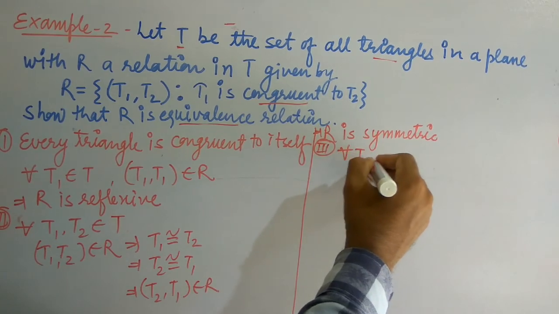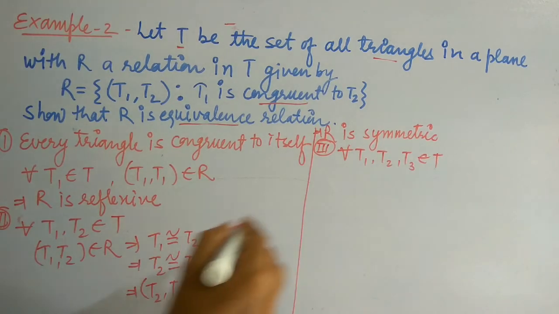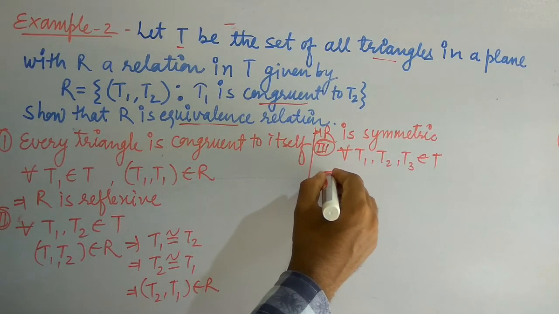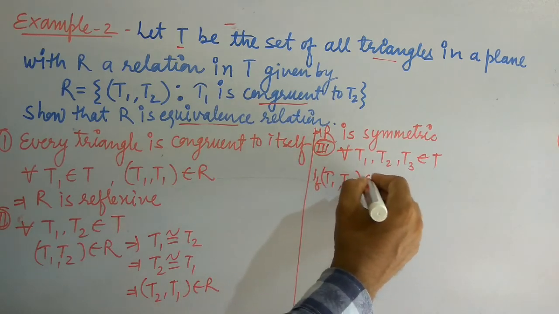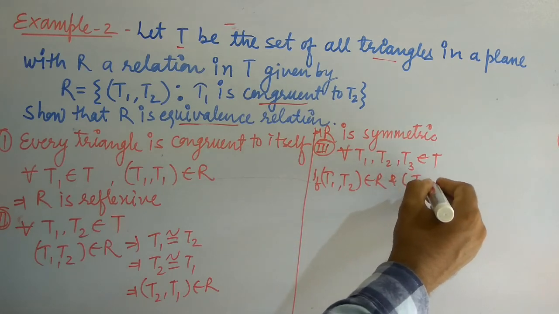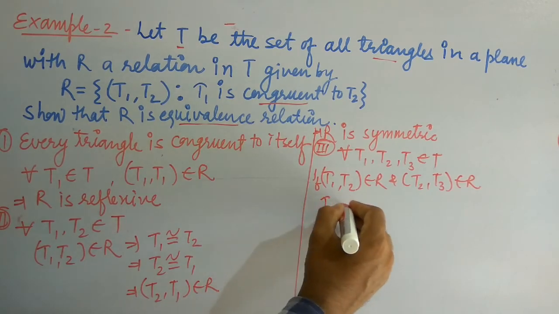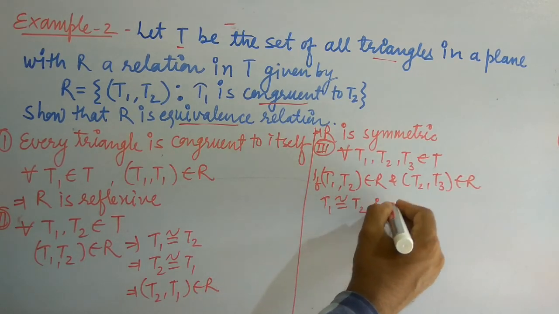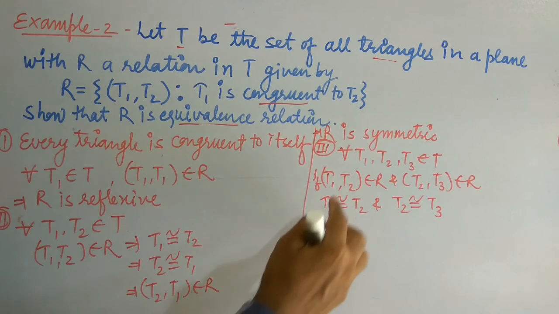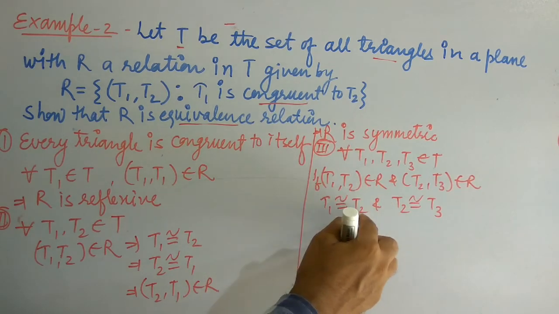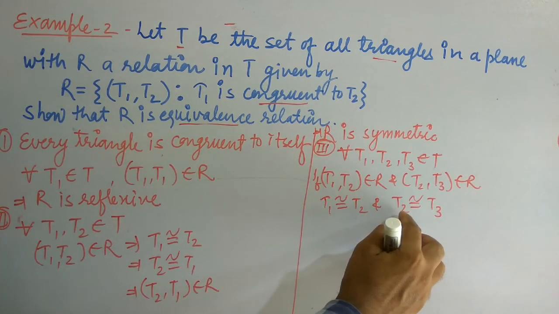So for all T1, T2, T3 belongs to the set T, if (T1, T2) belongs to R and (T2, T3) belongs to R, then T1 is congruent to T2 and T2 is congruent to T3, according to the definition of this relation.